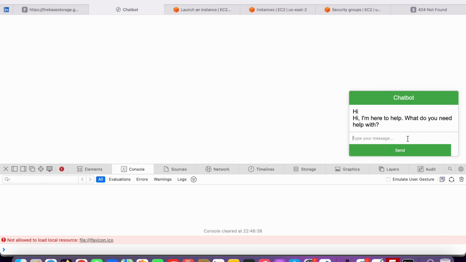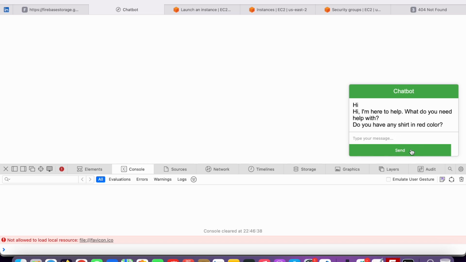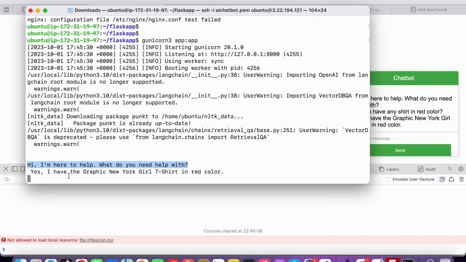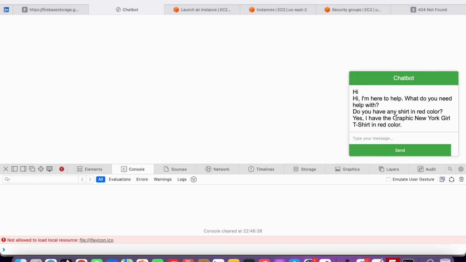I can ask any question. Do you have any shirt in red color? So you can see it is answering, yes, I have this in red color. So this also responds here as well. So amazing. Right now our server is live, but this front-end app is not live. We can also make it live in a similar fashion, but it's a slightly different way, so it's not needed right now.